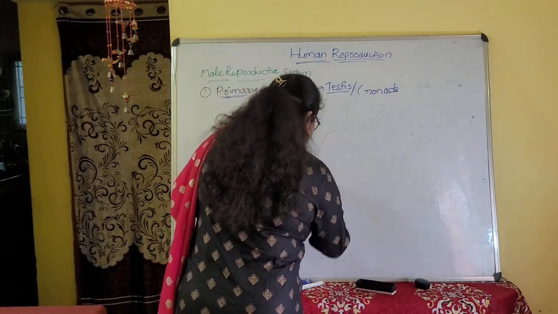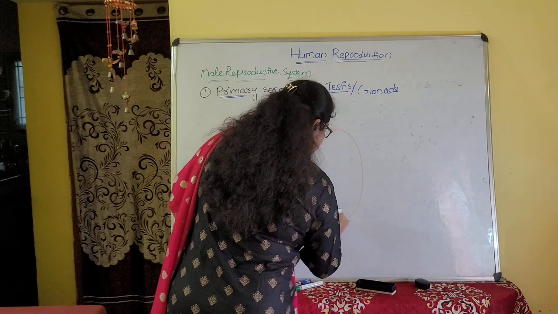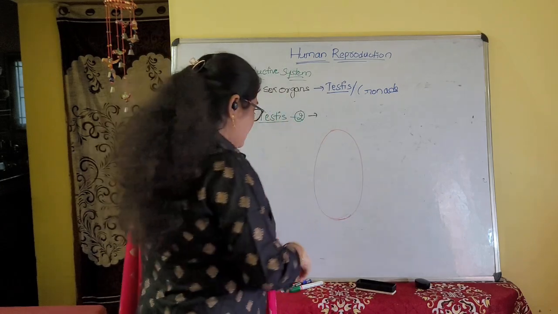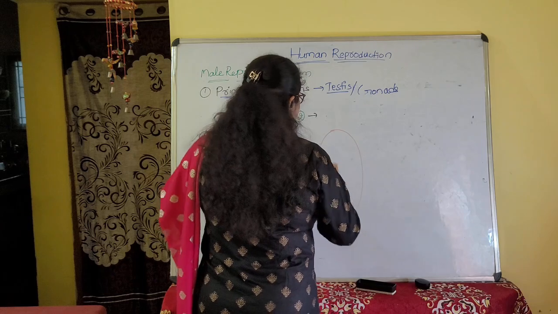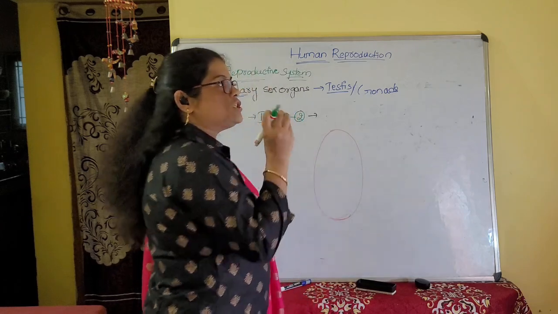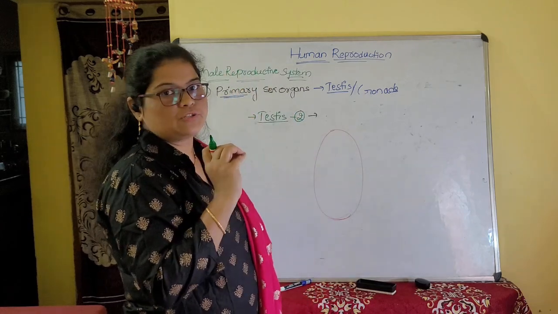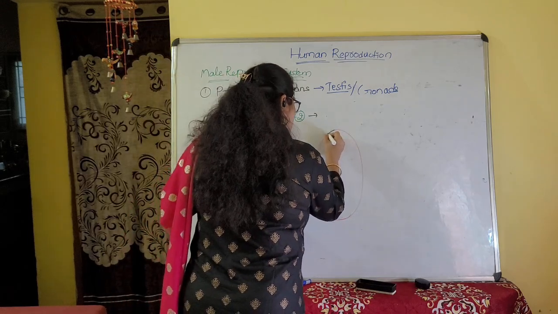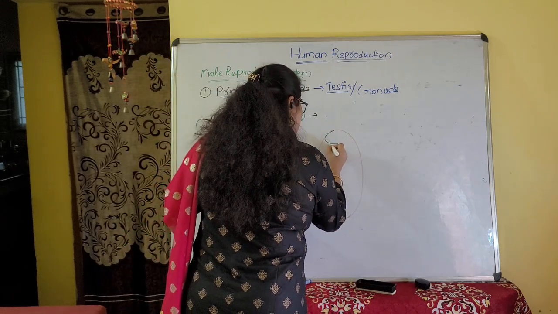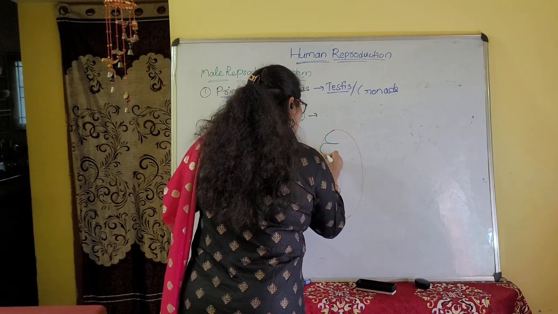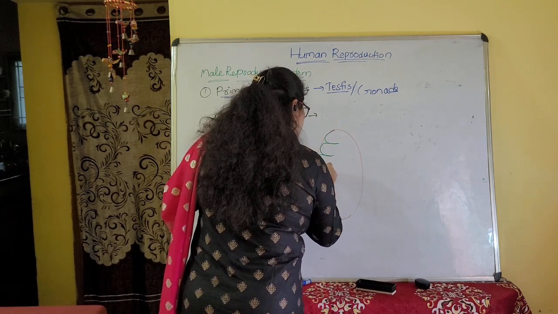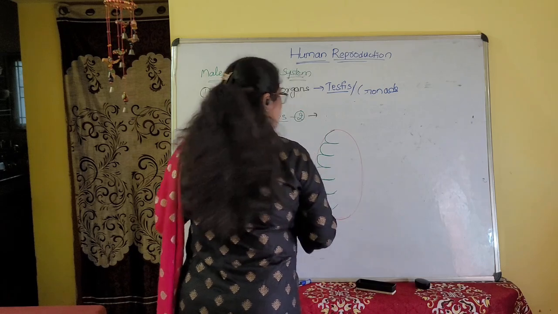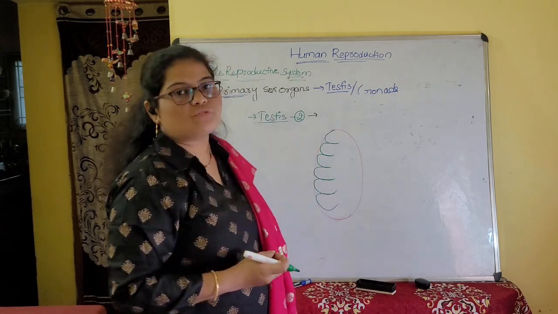For example, this is a testis. It is covered by a dense connective tissue, named the tunica albuginea. Tunica means tissue, and albu is the word for white.